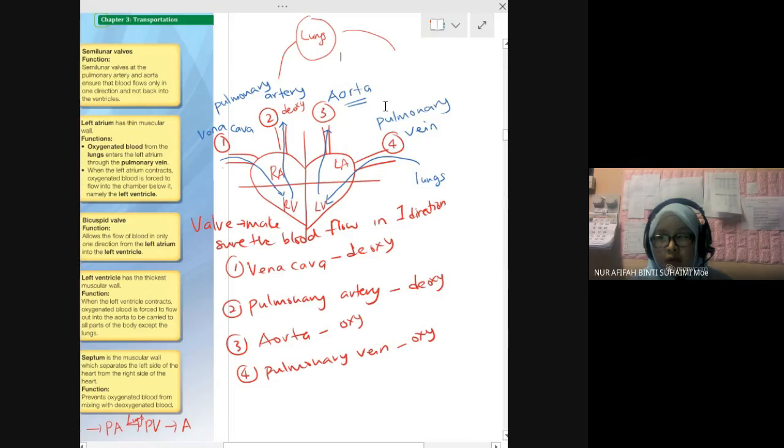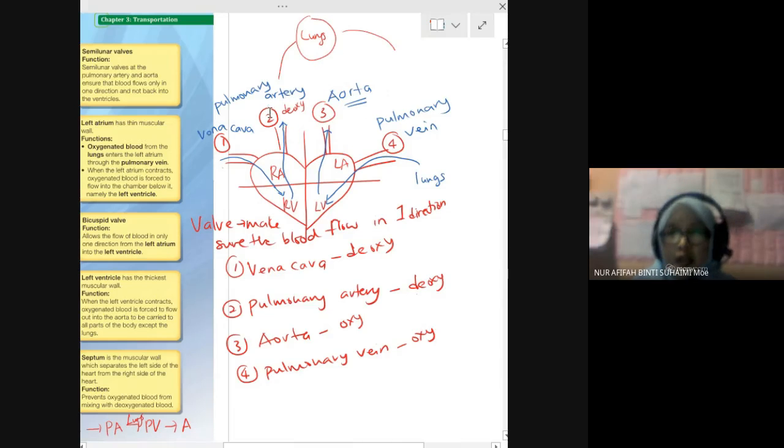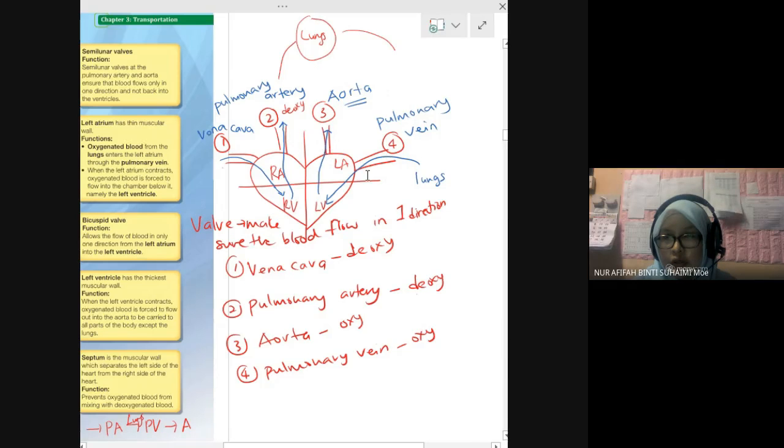Either one, because artery we have two: aorta and pulmonary artery. If this one is aorta, remember this one, and the other one is pulmonary artery. Vein we have two also, vena cava and pulmonary vein. So you cross.